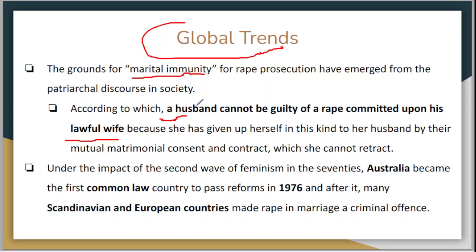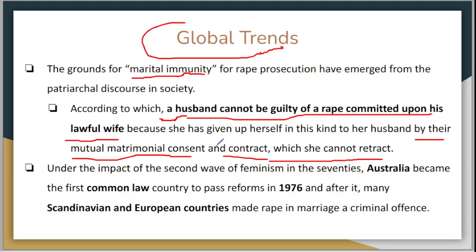You have to read it again. A husband cannot be guilty of rape committed upon his wife because she has given herself up in this kind to her husband by her mutual matrimonial consent. So marriage becomes a form of consent and contract which she cannot retract. Marriage is regarded as a contract which she cannot retract until they are divorced.